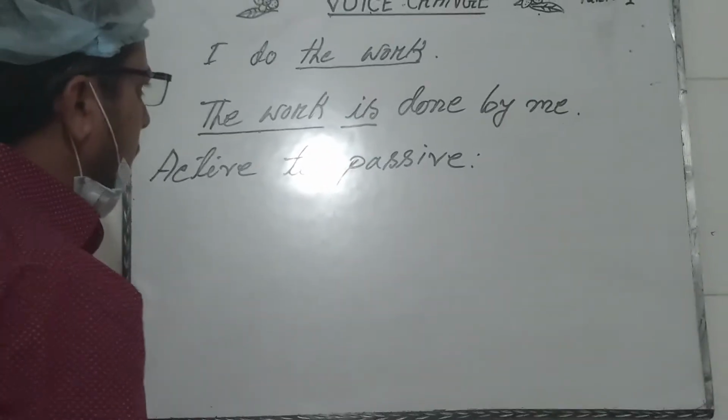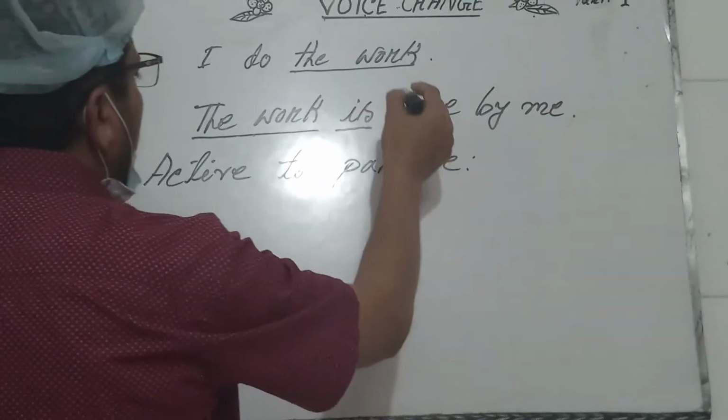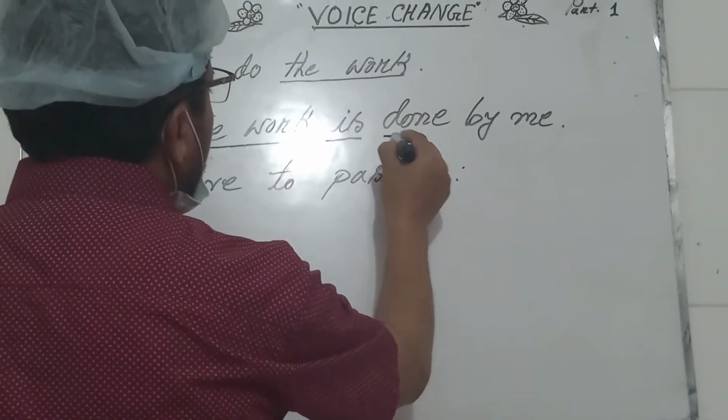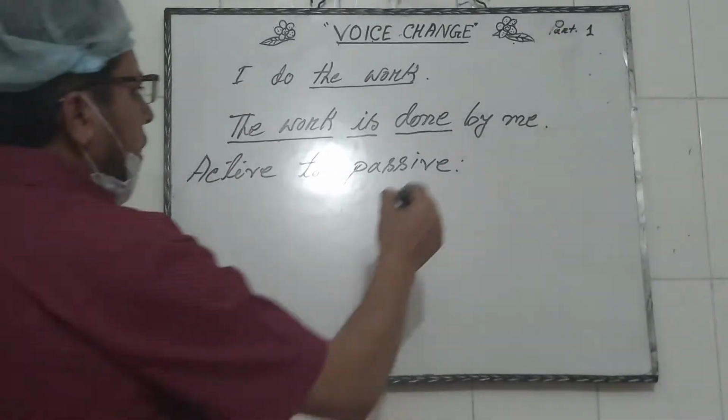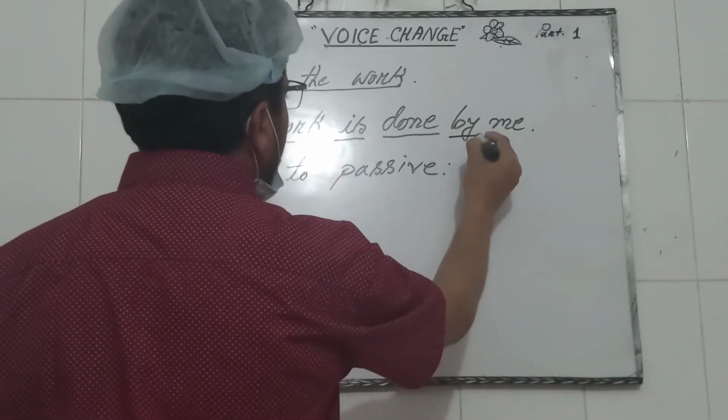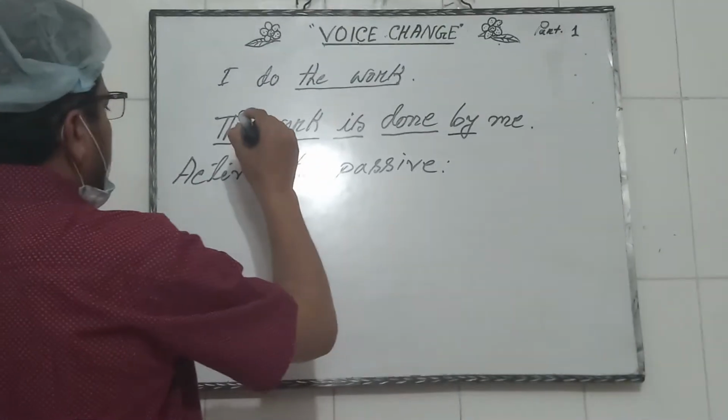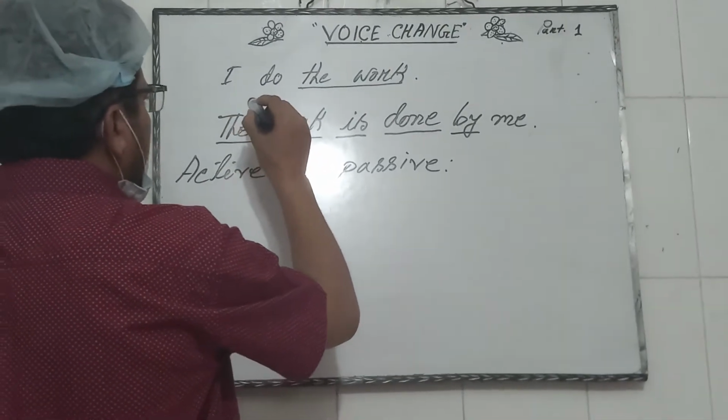am, is, are. Okay. And then verb 3, or the past participle of the verb, and then by, and then the subject will change.